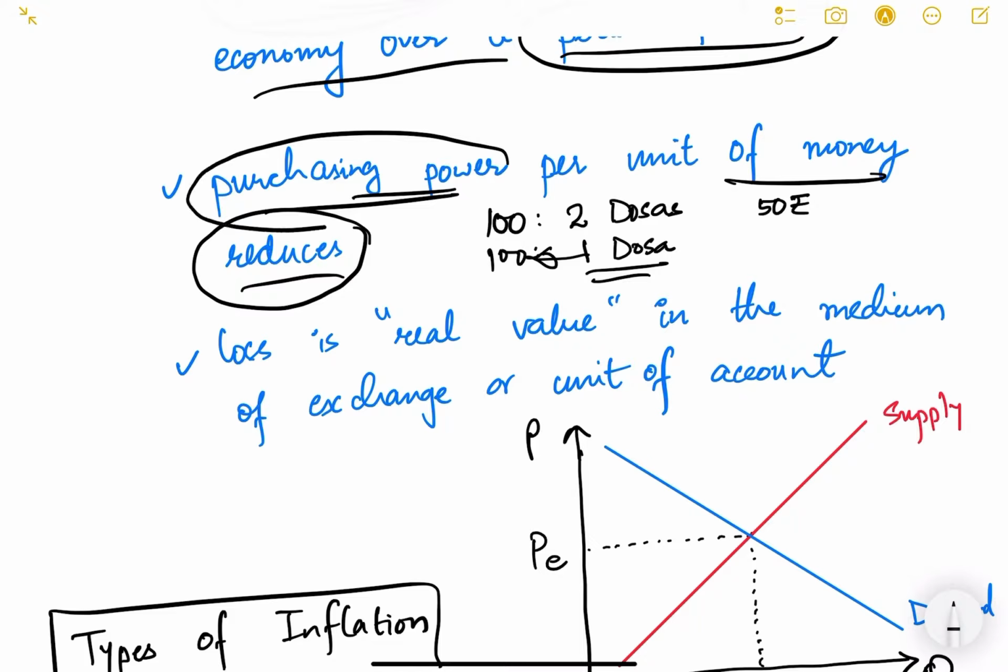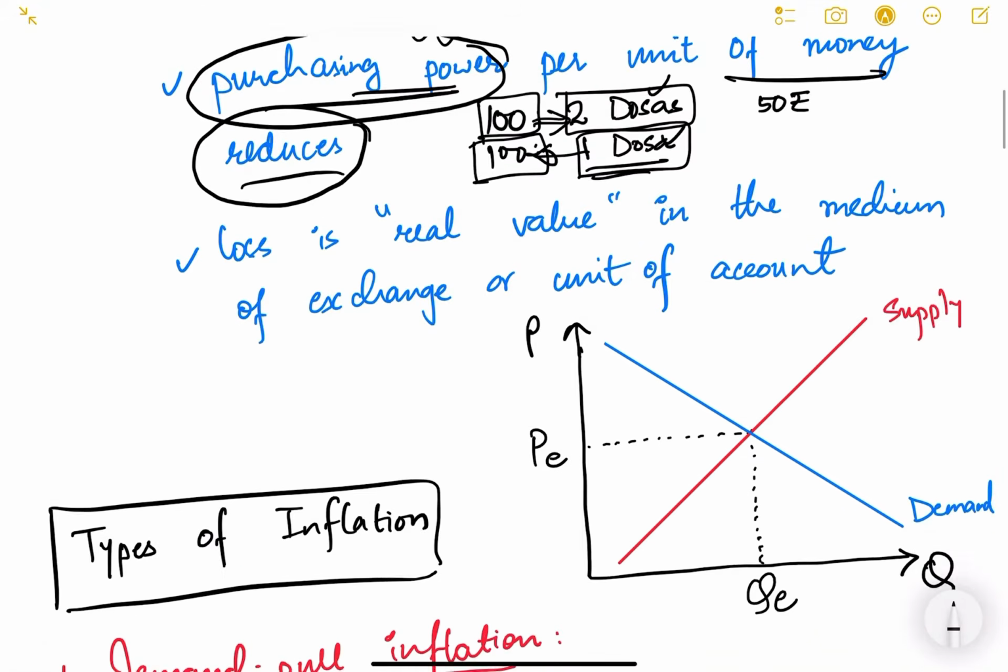So the purchasing power of money has reduced. Purchasing power is basically the amount of goods and services that a unit of money can buy. Here we are taking the example of dosa, but you can take the example of anything.